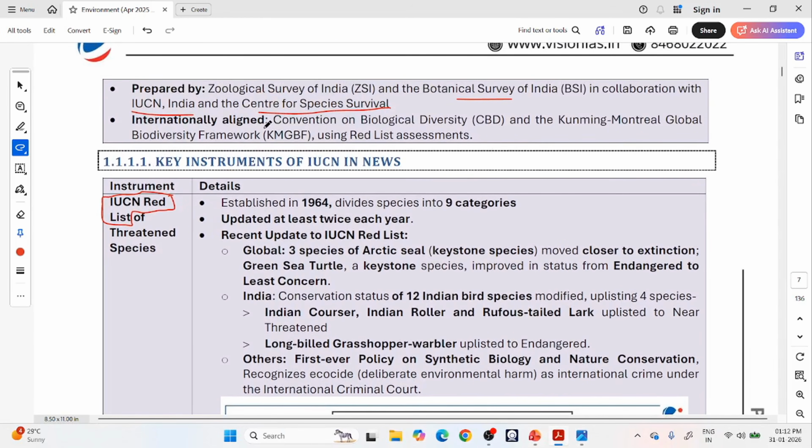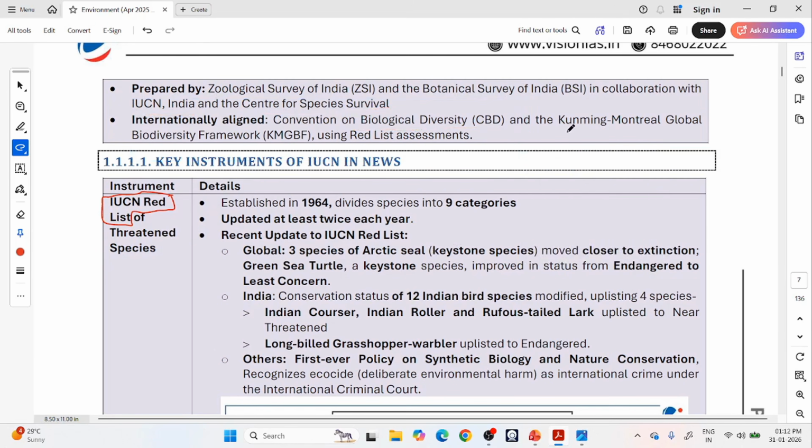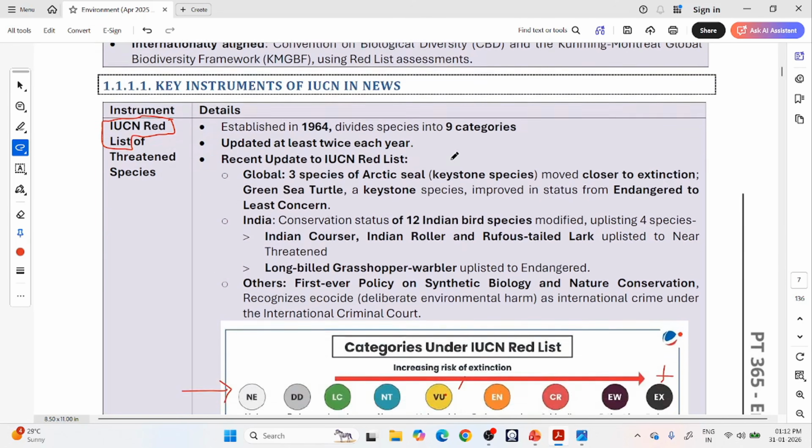So here there is a line mentioning that our Red List book, our vision is also aligned with some global conventions like the Convention on Biological Diversity, CBD. We will see what this CBD is in future. Then there is another framework called the Kunming-Montreal Global Biodiversity Framework. It is under this CBD only. We will see as we go deeper into the PDF. So we are aligning our initiatives with global initiatives. That is the theme here.